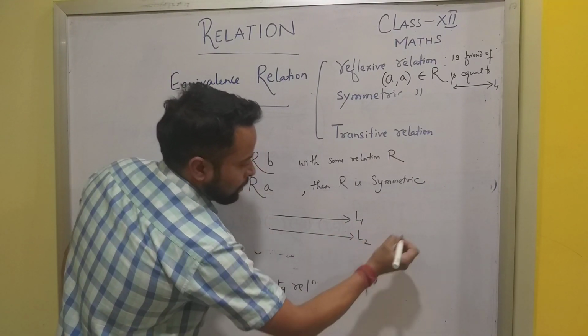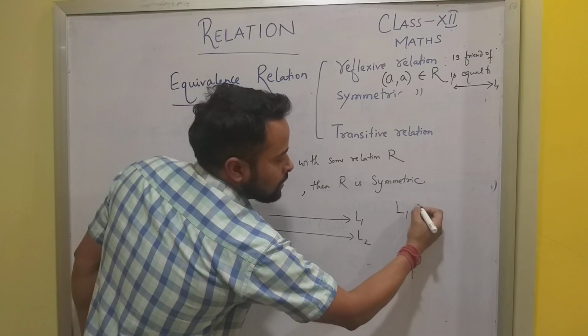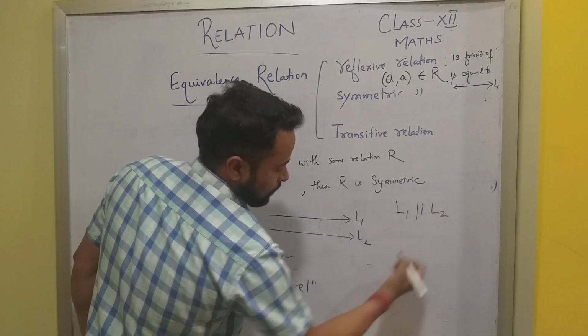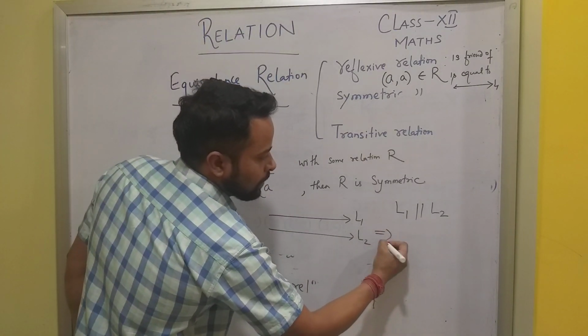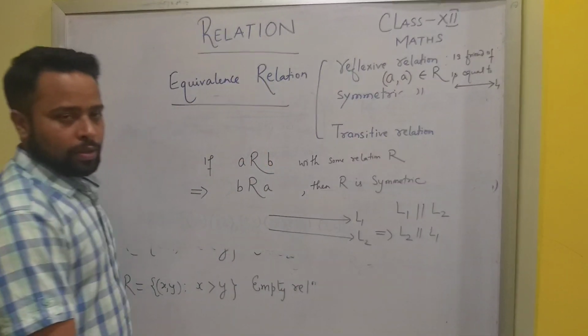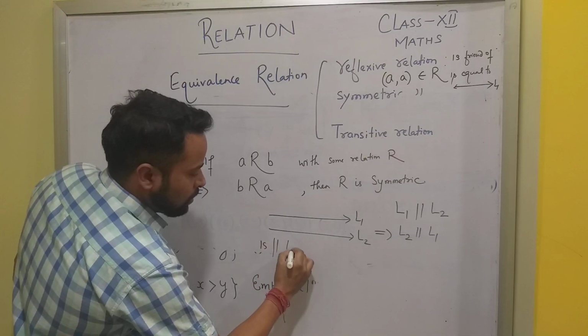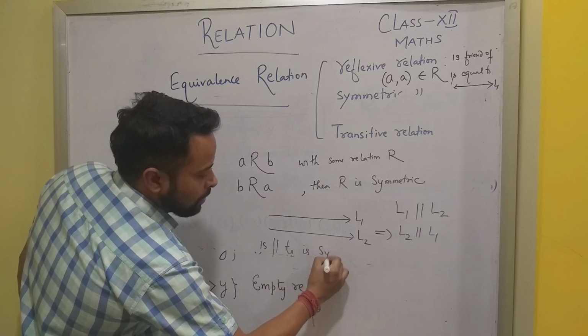We can easily say line 1 is parallel to line 2 implies line 2 is also parallel to line 1. So we can say 'is parallel to' is a symmetric relation.